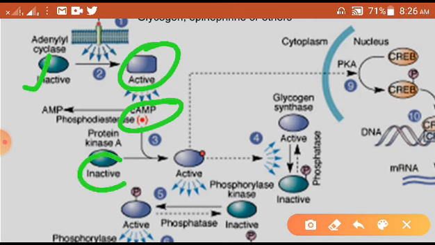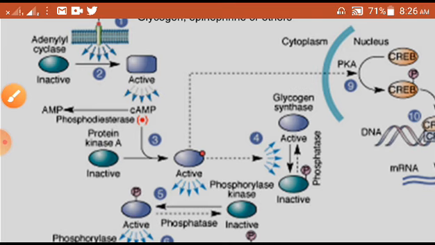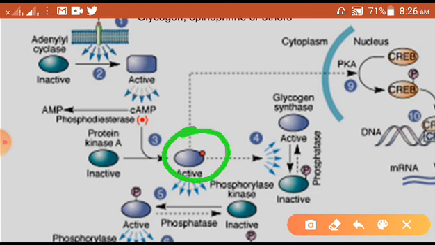It is an inactive protein kinase A, and after the cAMP it will become an active protein kinase A, right. Now, once the active protein kinase A is formed, this protein kinase A will act on certain enzymes to control certain physiological actions. So, here this protein kinase which has been activated is going to activate one enzyme called phosphorylase, sorry, phosphatase. So, the phosphatase enzyme gets activated.